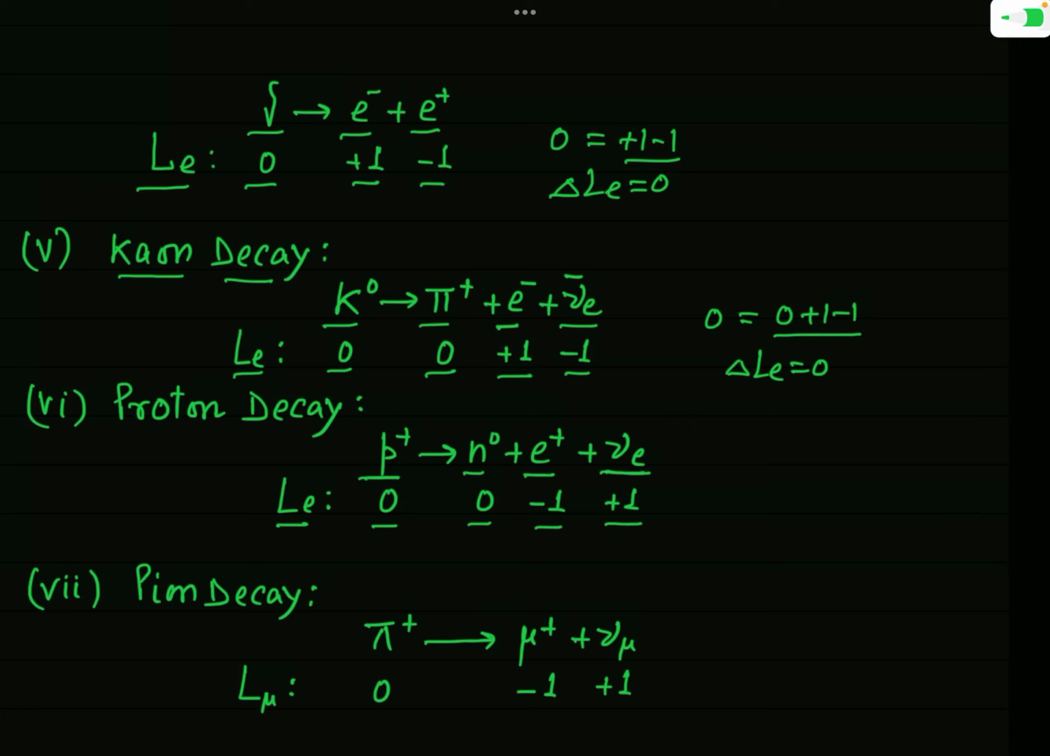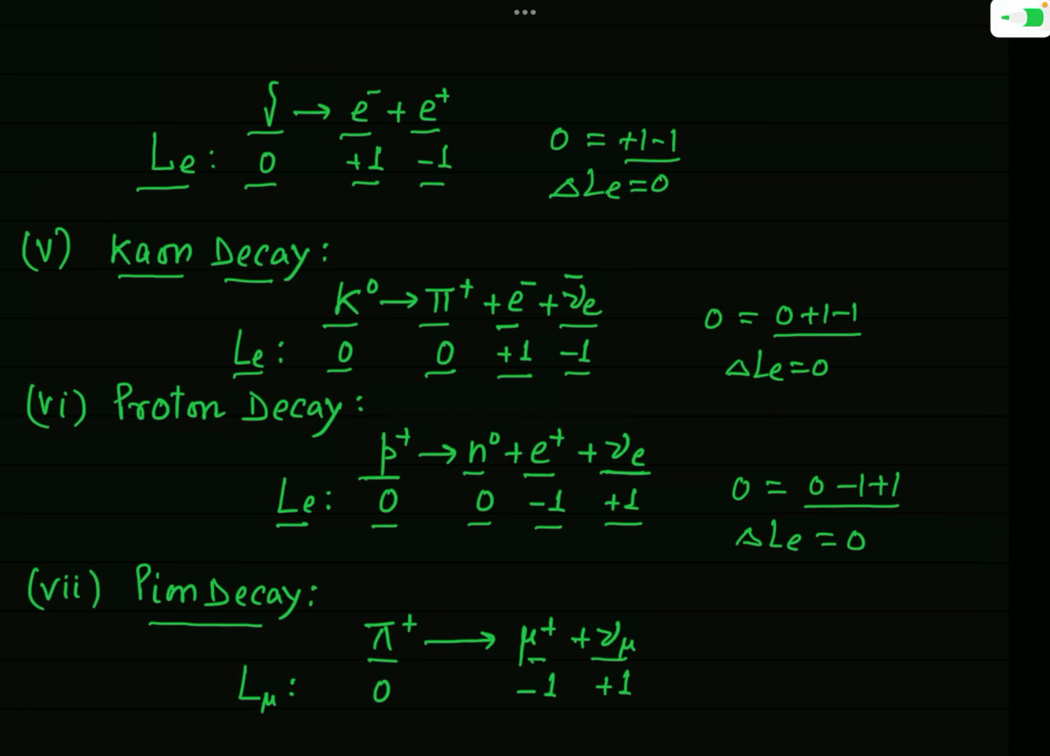So here you can again see the initial value of Le is 0, and final value is 0 minus 1 plus 1, which will be simply 0. You can check, and therefore change in Le, that is delta Le, is 0, and so this process is also allowed. Okay. Now we consider pion decay. In fact, pi plus is converted into mu plus plus nu mu.